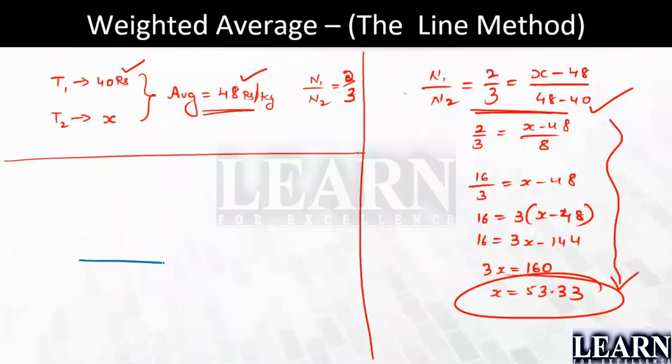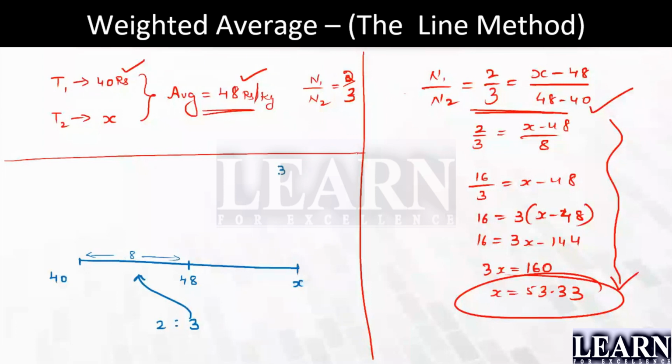Look here. What are the quantities given? One is 40. The other one is not known, it is x. What is the central one? The average is given, which is 48. What I have told you, when the average is not given, you will be taking out the total. Your average is given, so no need to worry about the total. What is this ratio? 2:3. Now I cannot apply it over here because this is unknown. This is known, so this is 3 parts. 3 parts equals how much? This gap is 8.